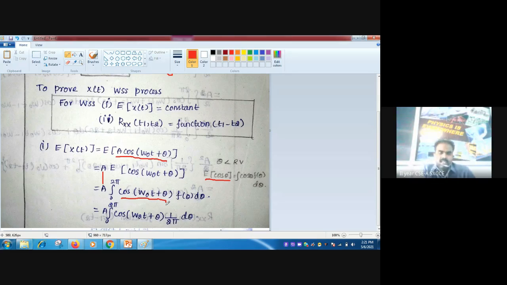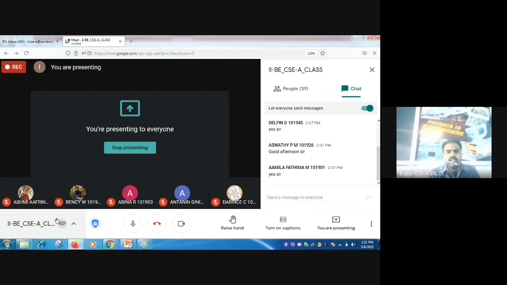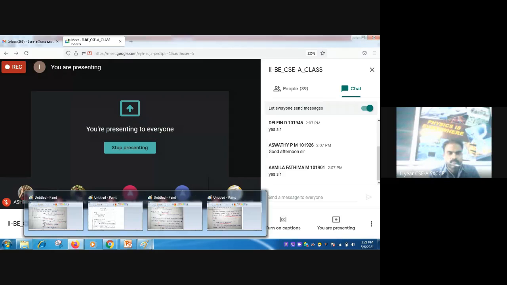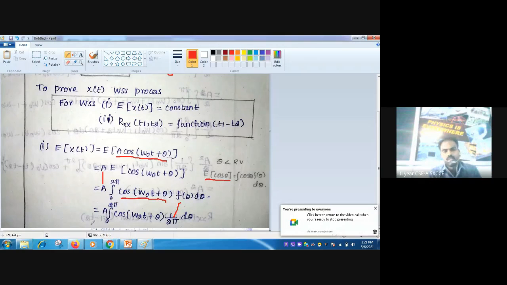So integral, the limit is given. The given interval is nothing but the limit 0, 2 pi. Therefore lower limit is 0, upper limit is 2 pi. Very simple, right? So a into integral 0 to 2 pi cos omega 0 t plus theta into what is this f of theta? This is 1 by 2 pi into d theta. Now this 1 by 2 pi is a constant that can be taken out. Understand? So now what will come? a by 2 pi will come. Right?